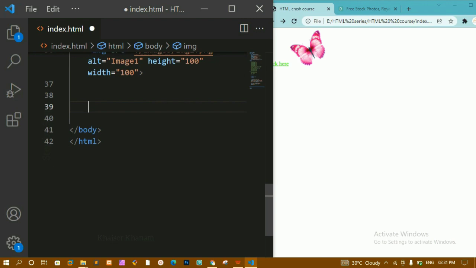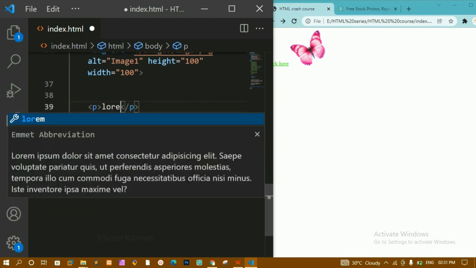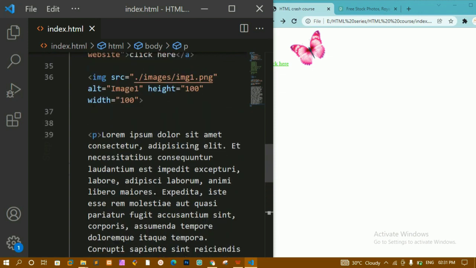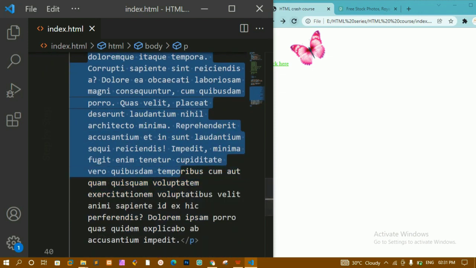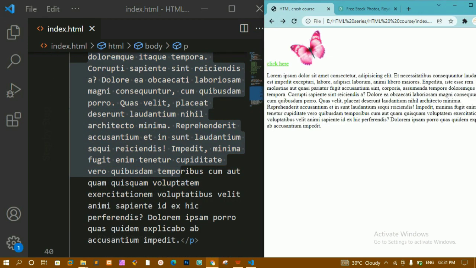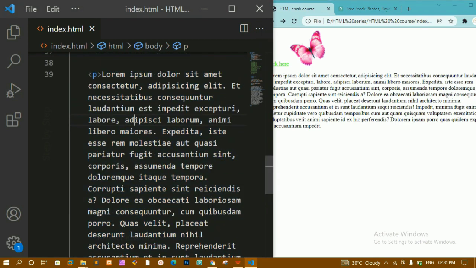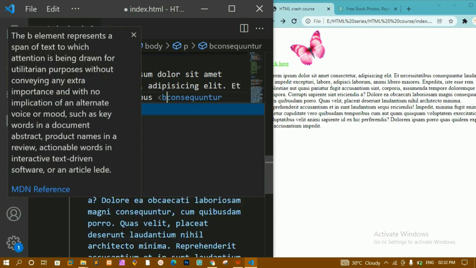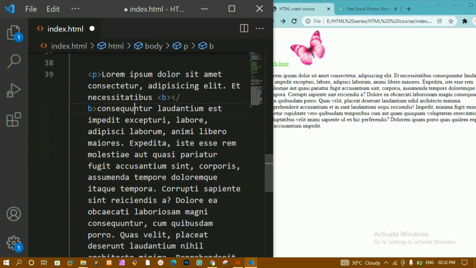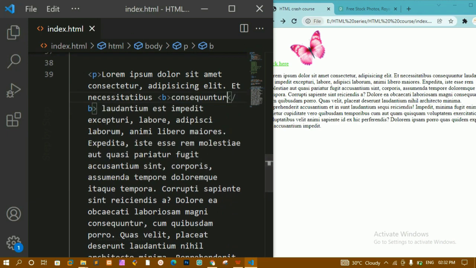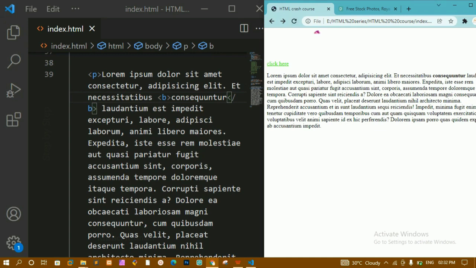Now here I'm just going to create one paragraph, and inside this I'm just going to add lorem 100. I'll save this, and this lorem is going to generate the random text for us. I'll refresh this. Okay, here I'm having all the text. Now inside this I'm going to apply all the formatting elements so that it will be very useful. Now suppose I just want to bold this one, for that we are having the bold tag. Now here I'm just going to write bold, and inside that I'm just going to copy, and paste that one. I'll refresh this. Now you can see the text has been bolded.